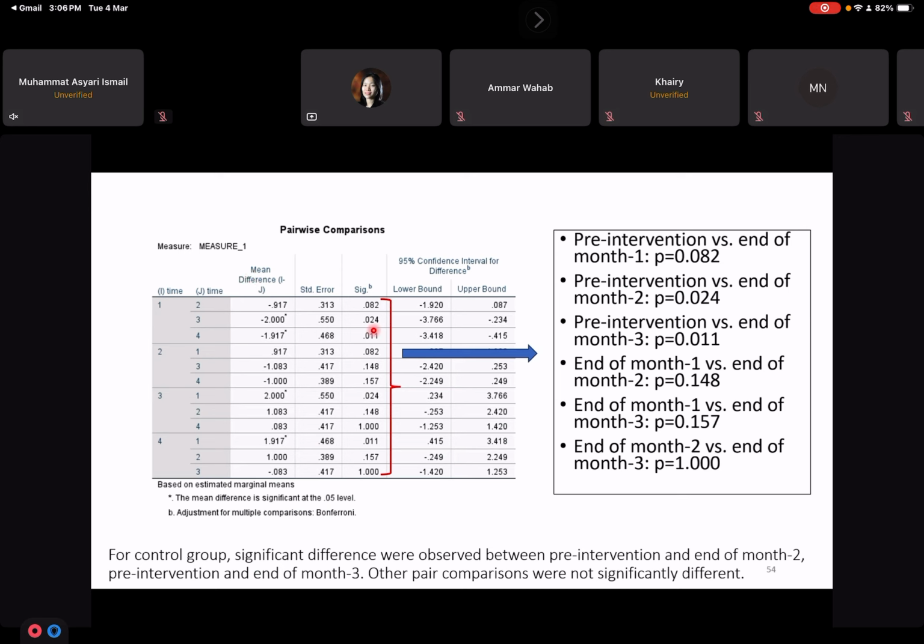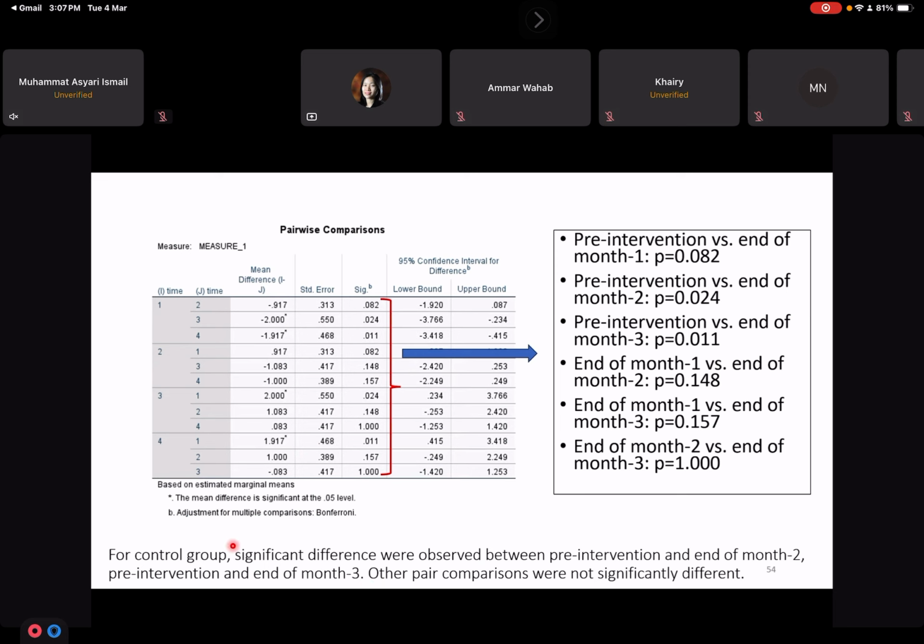For the control group, we notice that there is no significant difference from time 1 to time 2. The p-value is more than 0.05. From time 1 to time 3, yes, there is a significant difference. The p-value is 0.024. And from time 1 to time 4, yes, there is a significant difference. If you want to look at whether there is any difference between time 2 and time 3 in the middle, there is no difference. So here you will notice which time point or which comparison on time is significant.